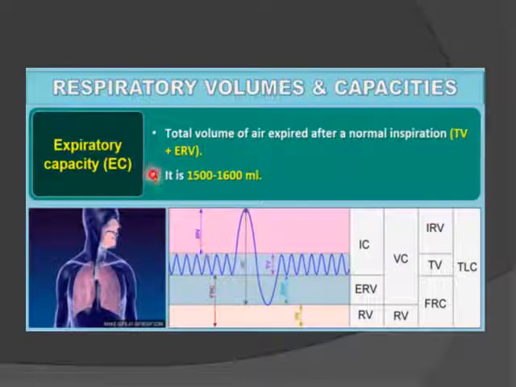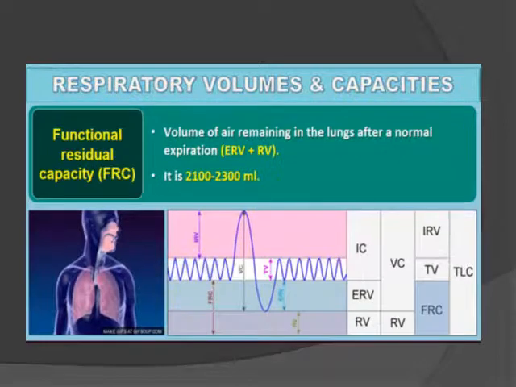Next is expiratory capacity, means the total volume of air. So this is your expiratory capacity, the air expired after a normal inspiration, that is tidal volume plus expiratory reserve volume. Next is functional residual capacity. This is the volume of air remaining in the lungs after a normal expiration, that is expiratory reserve volume plus residual volume, and the value is 2100 to 2300 ml.